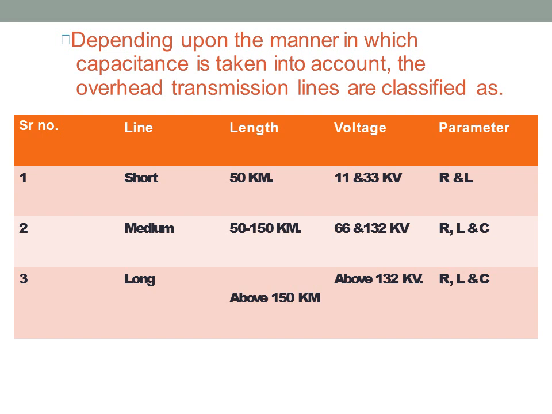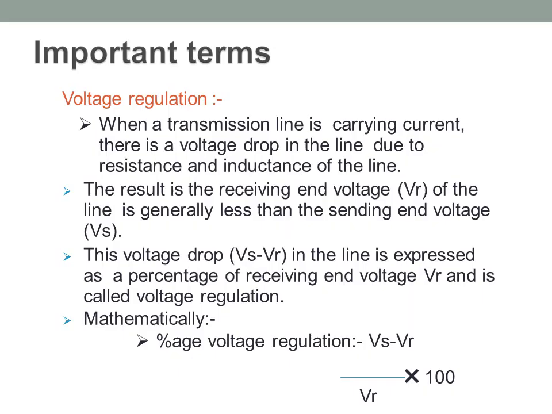So now we will see the representation of long transmission line. Before going to the representation of long transmission line, we will again review the important terms. If you want to calculate parameters or performance of any transmission line, you have to consider these important terms. Voltage regulation. When a transmission line is carrying current, there is a voltage drop in the line due to resistance and inductance of the line.